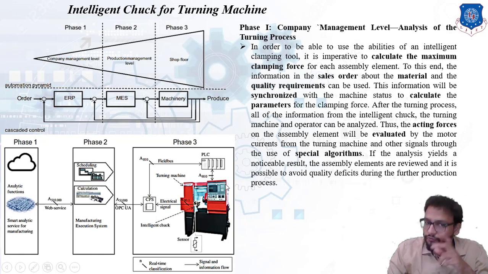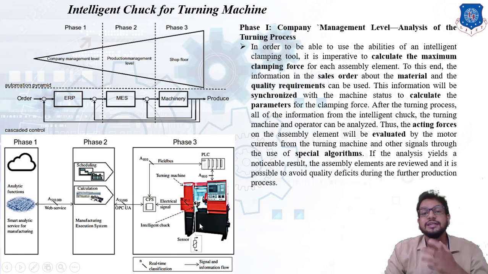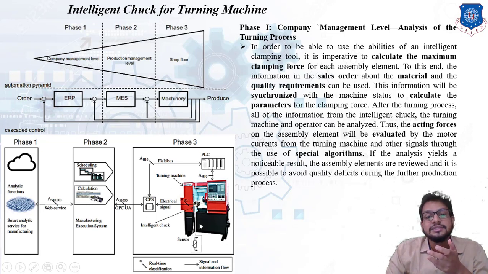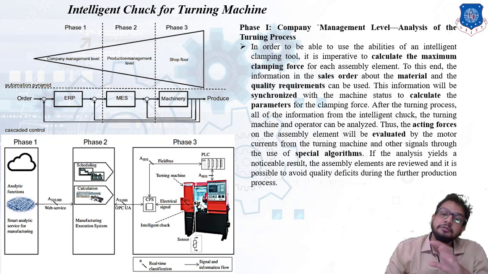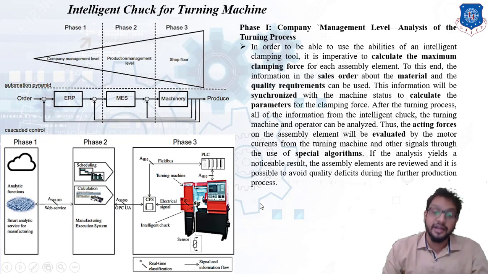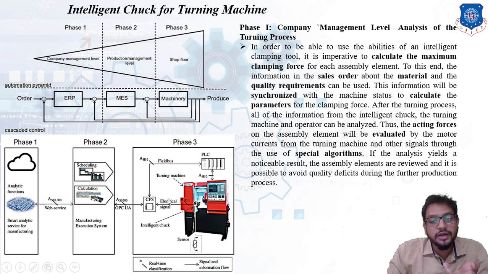And the third phase is the shop floor phase. So shop floor is basically the machinery phase, right? So this CNC machine is shown, and within a shop floor what will be present? So we know cyber physical system. This physical system, that is our machinery, is connected with the cyber world, which means our internet connection, right? So that is a CPS.